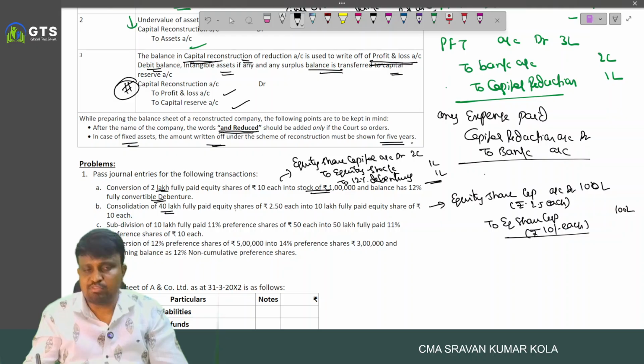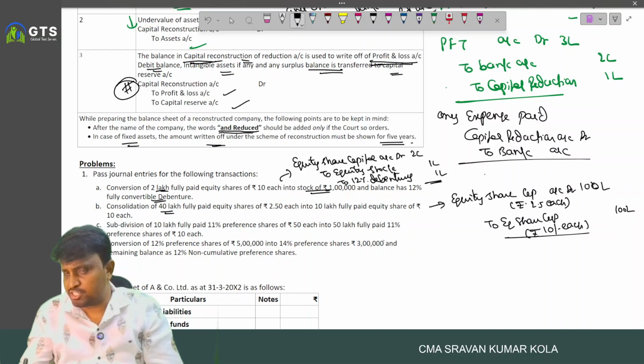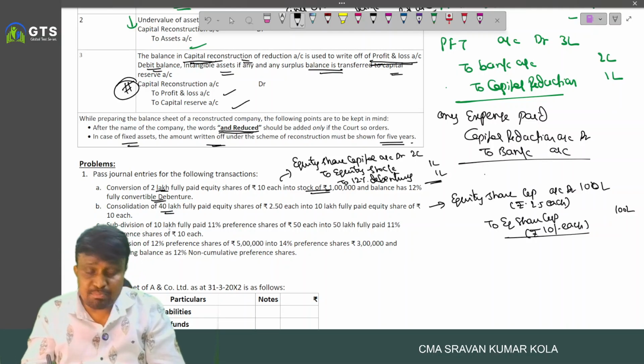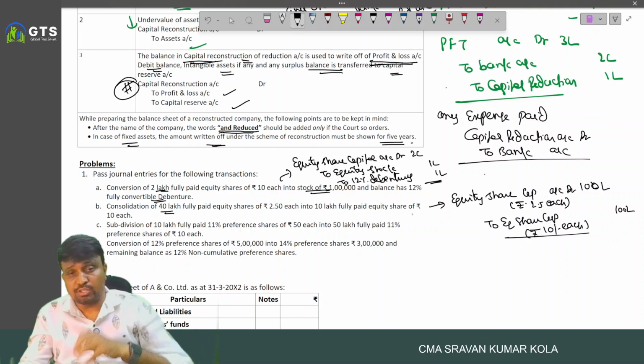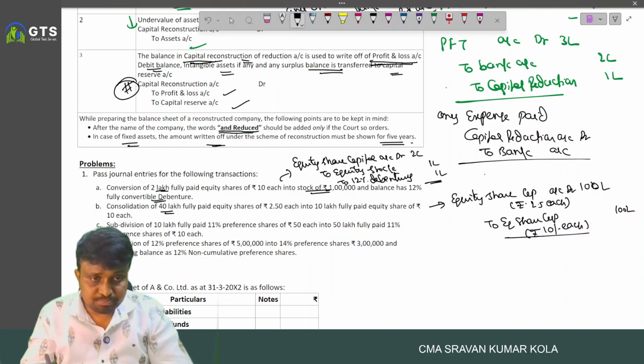So 40 lakh fully paid up equity shares of 2.5 each are converted into 10 lakh equity shares of 10 each. Subdivision means high denomination to low denomination. Equity share capital account debited to equity share capital.